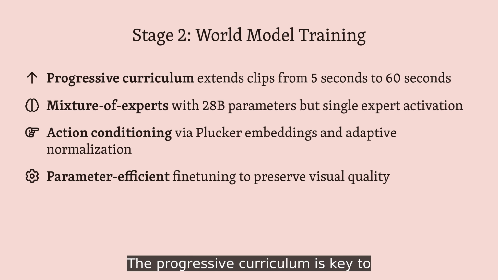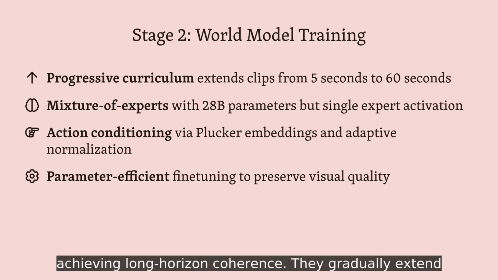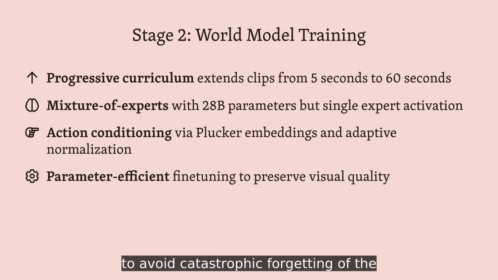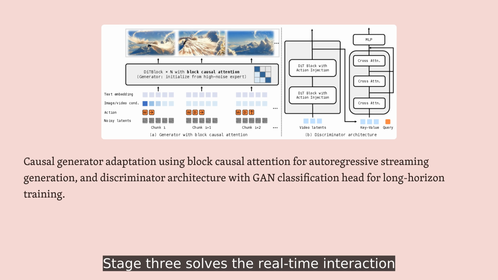The progressive curriculum is key to achieving long-horizon coherence. They gradually extend training clips while using parameter-efficient fine-tuning to avoid catastrophic forgetting of the visual quality they worked so hard to establish. Stage 3 solves the real-time interaction challenge through causal adaptation and distillation.